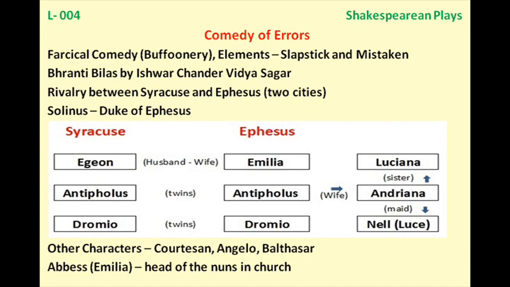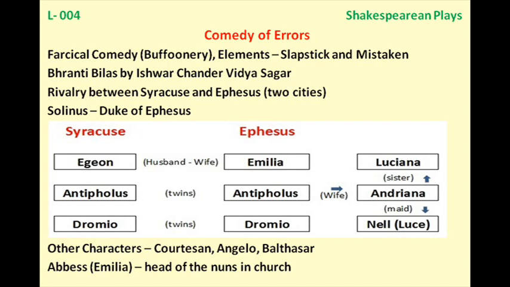So now Agent in the city, he is looking for his family members. So this is the background of the story. And what are the names? I told you about his wife Emilia. Now the name of both of the sons are the same, Antipholus. And the names of the slaves are also identical, Dromio.